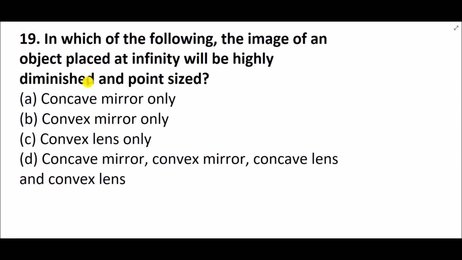In which of the following will the image of an object placed at infinity be highly diminished and point sized? Object placed at infinity means rays are coming parallel. When rays are coming parallel, whether it is a concave mirror or convex mirror, they always focus at the focal point.